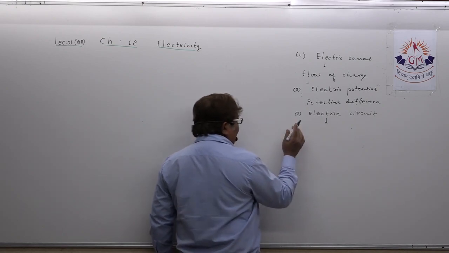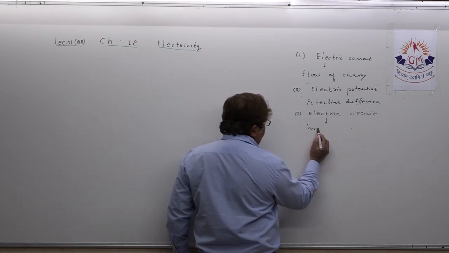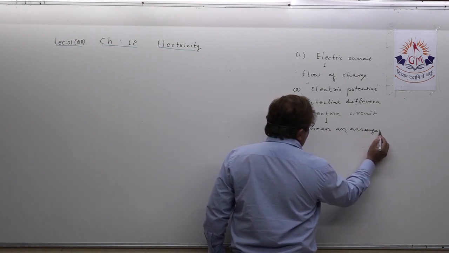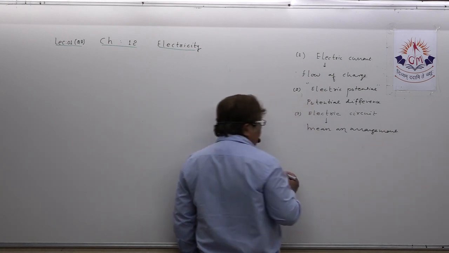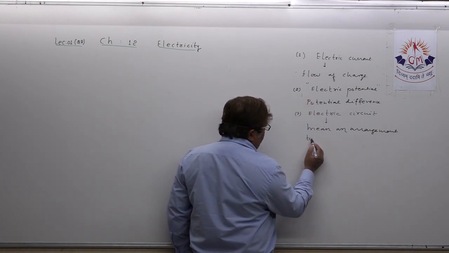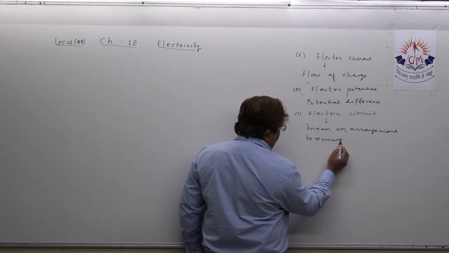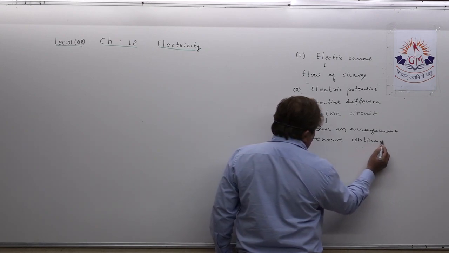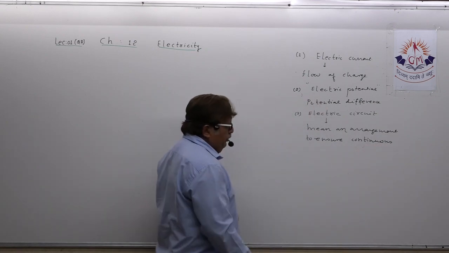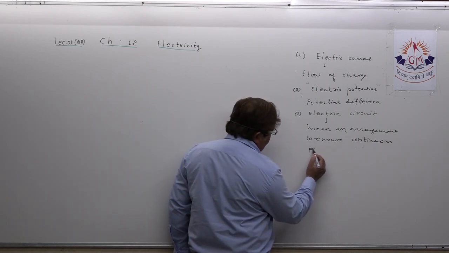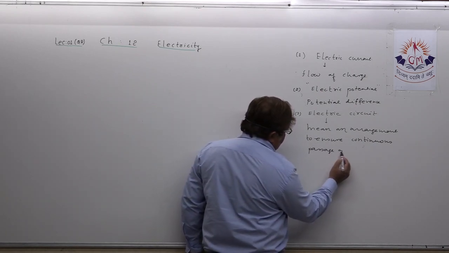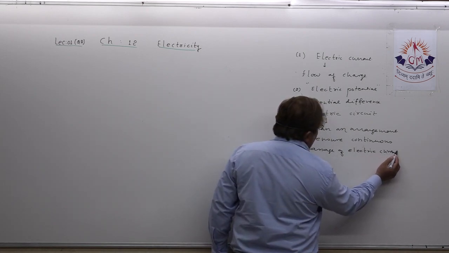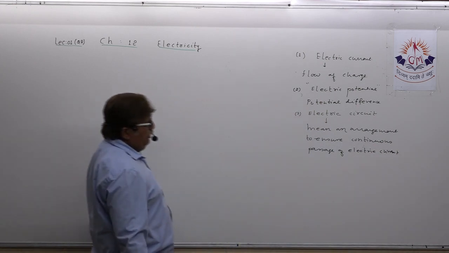An electric circuit means an arrangement, a better word than device, an arrangement to ensure continuous passage or flow of electric current.